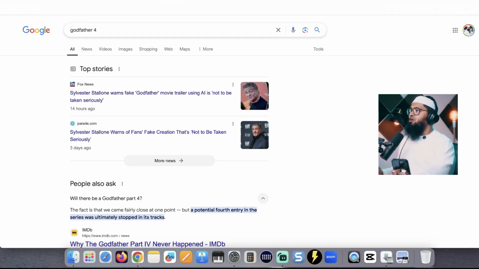I just searched with Godfather 4, and look what Sylvester Stallone said in Fox News. Sylvester Stallone warns fake Godfather movie trailer using AI is not to be taken seriously. Another one, Parade.com, says the same. So my point is, guys, how long will it take for you to get AI aware and AI educated?